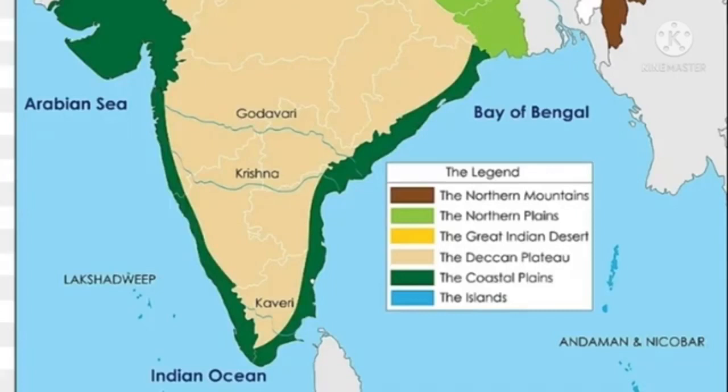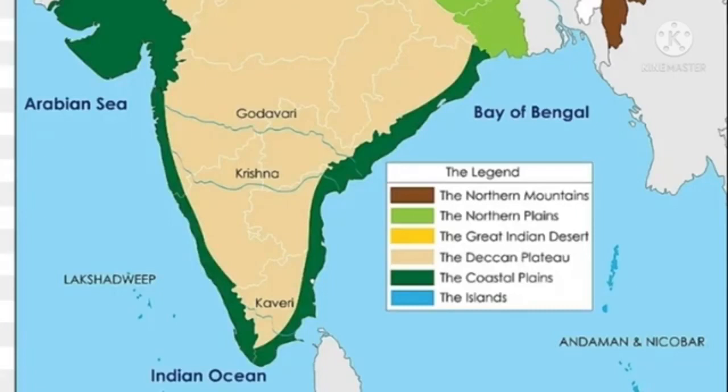Babu, this triangular shape, do you know which side is towards the north and which side is towards the south? Can you guess it, Kanna? No. Okay, now I will tell you.